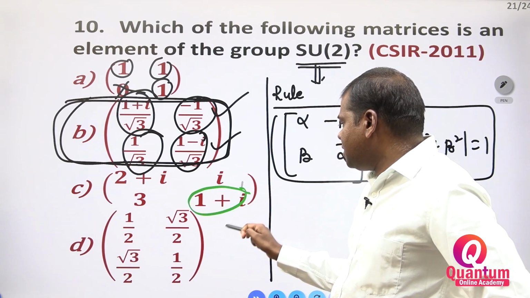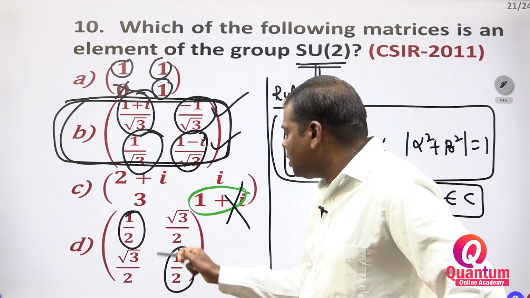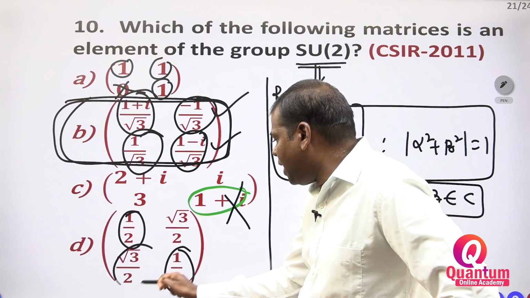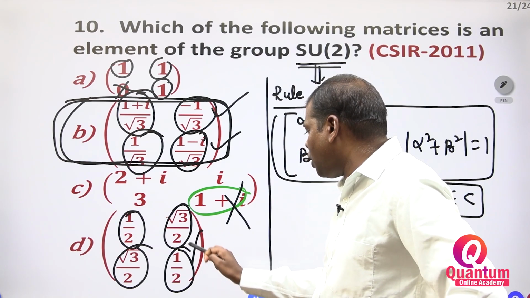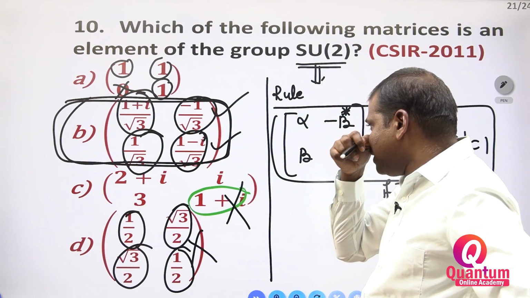Now you have to see here, 2 plus i, 1 plus i. This is not correct. 1 by 2, this is not correct. So maybe it is a complex number, but here minus is not there. This is not. So suppose you take this, you check it.